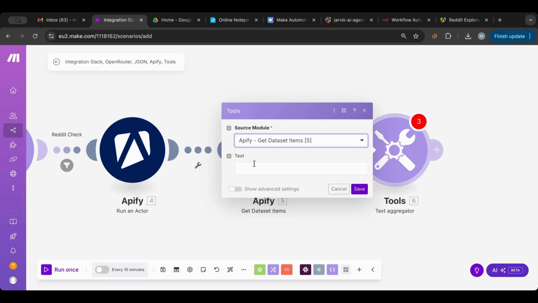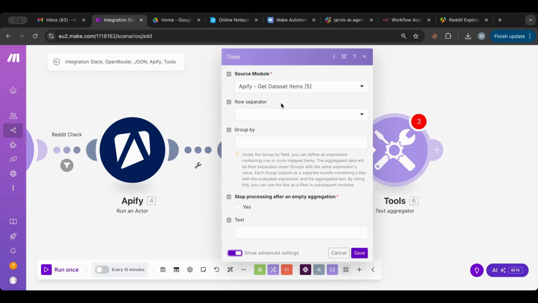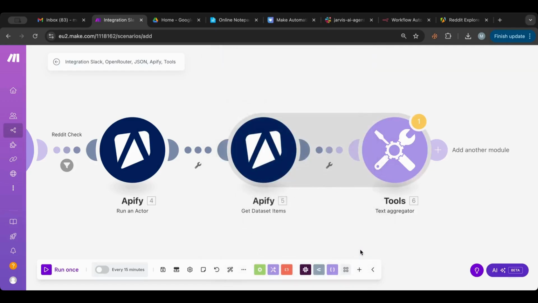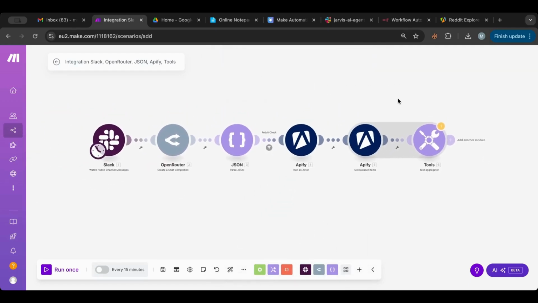So get dataset, we'll take it from there. And let me turn on advanced options, because we don't want them all together, we want a bit of break between each other. And then here we will write posts. Okay, and then we'll basically take the dataset from, I think, 4.content, because we don't have the data yet because we didn't run it yet. Okay, let's save, and let's recheck.